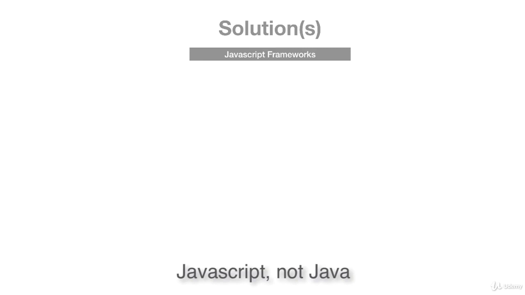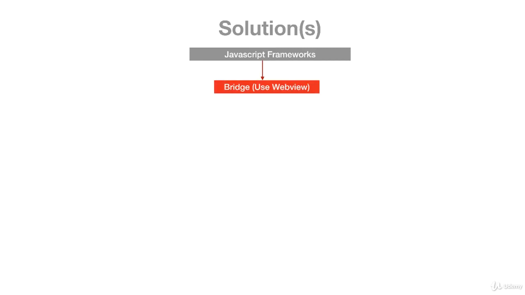So they have the JavaScript framework at the top. And what they do is they have a bridge, usually a web view, to render all of the widgets or all of the user interface of the platform, iOS or Android. And then there's also a way in which they can tap into the native SDK libraries for each particular type, iOS or Android.